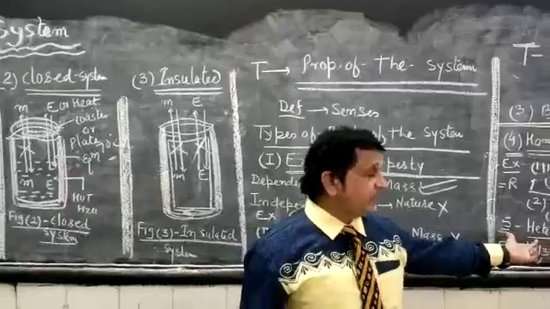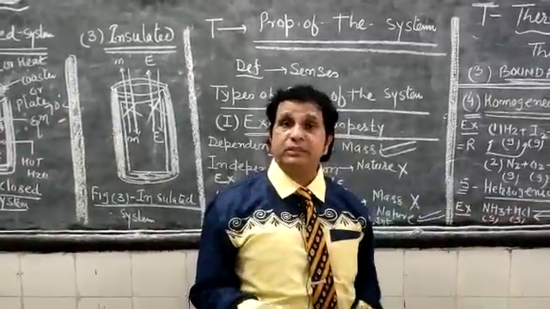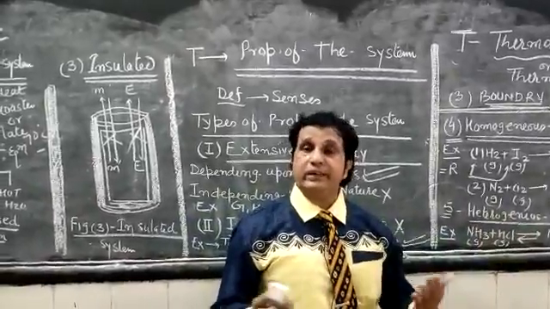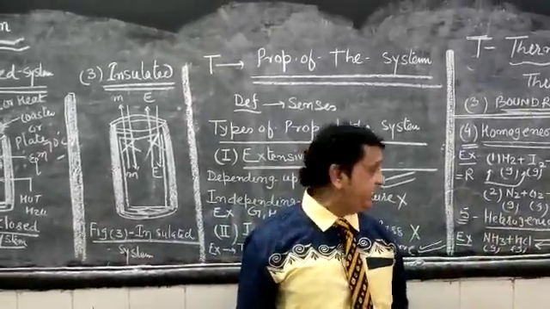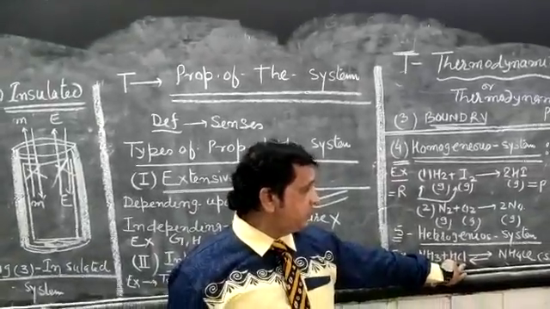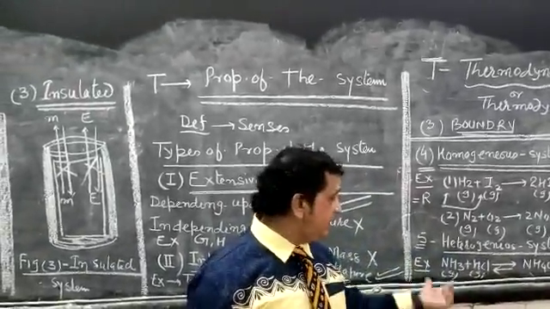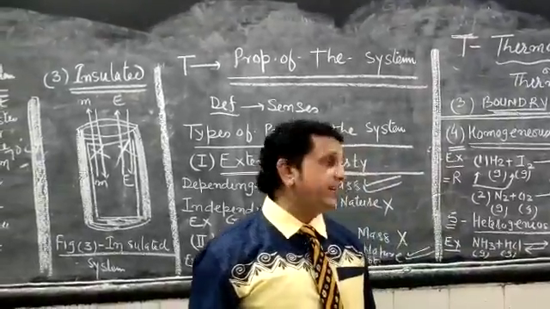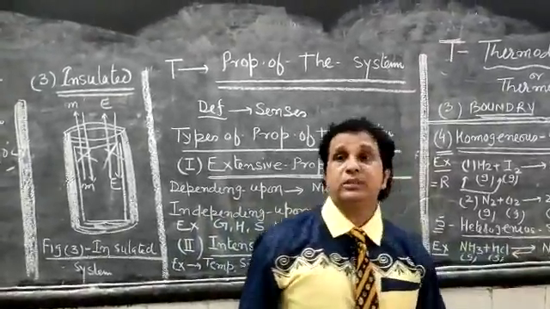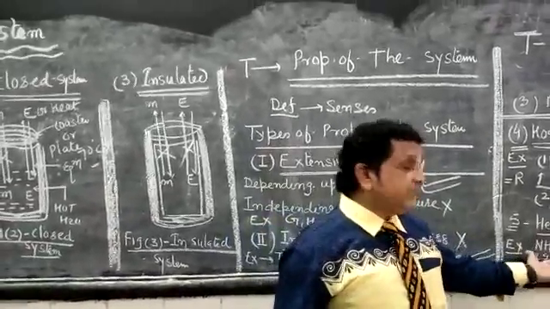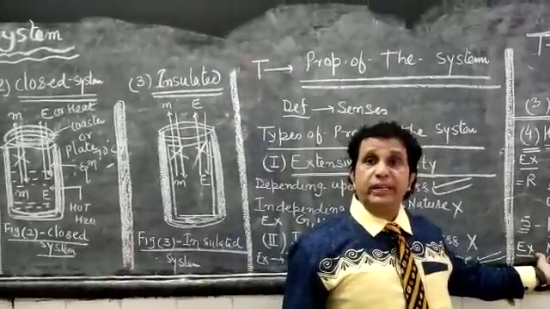Next one is the heterogeneous system. A heterogeneous system is the system in which reactant and product are present in different states. Here, 1 mole of NH3 reacts with 1 mole of HCl to produce 1 mole of NH4Cl. NH3 is present in gaseous state, HCl is in gaseous state, and NH4Cl is present in solid state. So one can say it is a well-known example of a heterogeneous process.